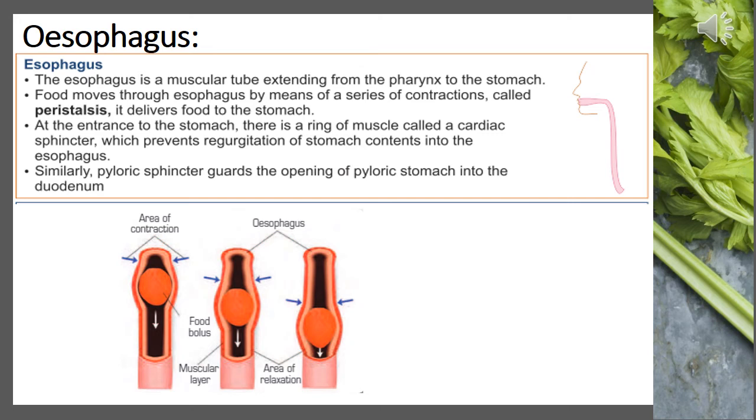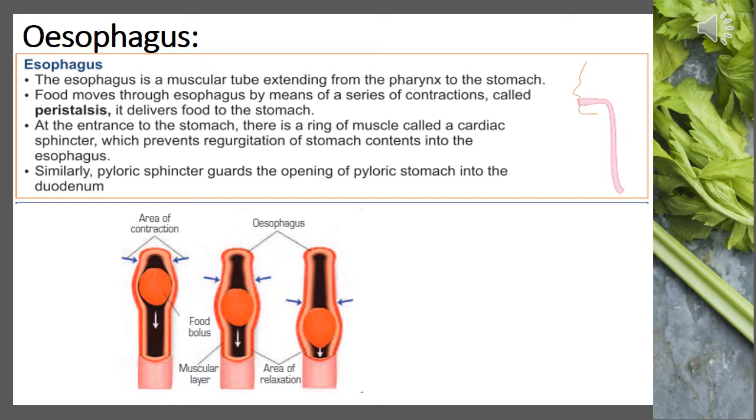Further, the tongue pushes the chewed food into the short muscular tube called the pharynx. From there, the food goes into the long narrow muscular tube called the food pipe or esophagus. This esophagus is a muscular tube extending from the pharynx to the stomach.